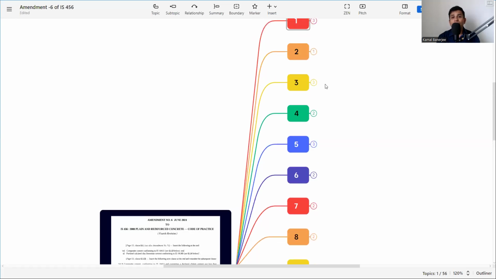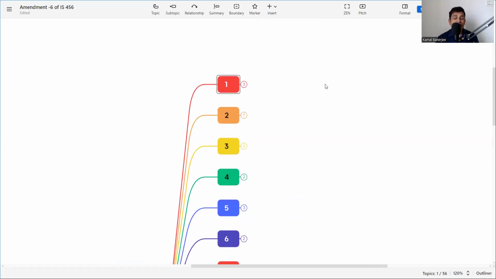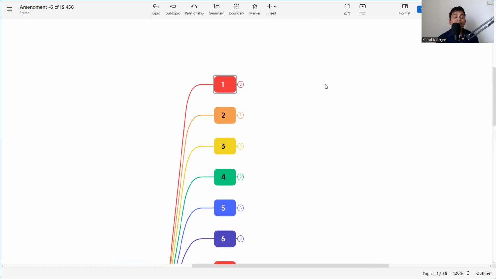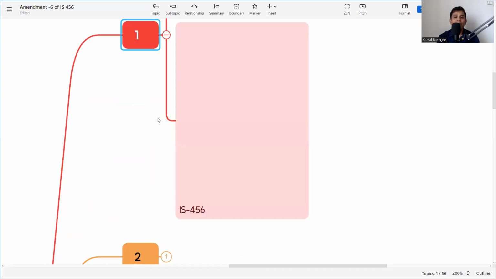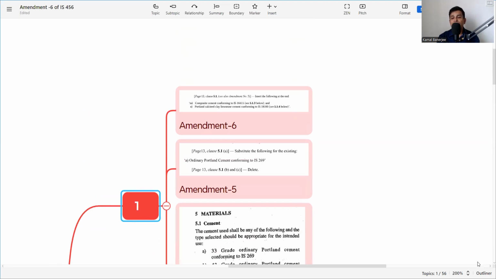So the Indian Standard is evolving all the time. Whenever there is a chance, they add more clauses, delete old clauses, or redefine them. So they have made another amendment in the month of June, that is Amendment number 6. In this amendment, what they have mentioned, I will discuss one by one. Let me zoom out. The first thing they have said in Amendment 6, let me open.